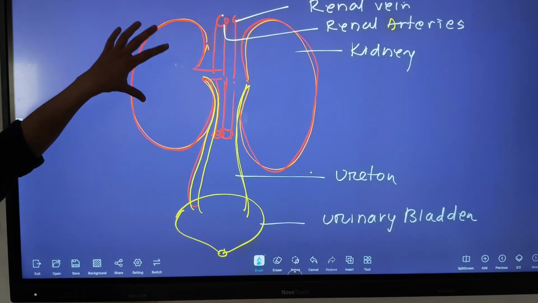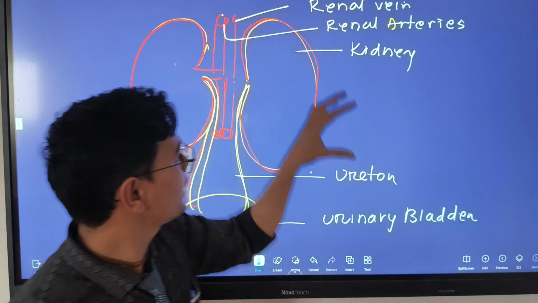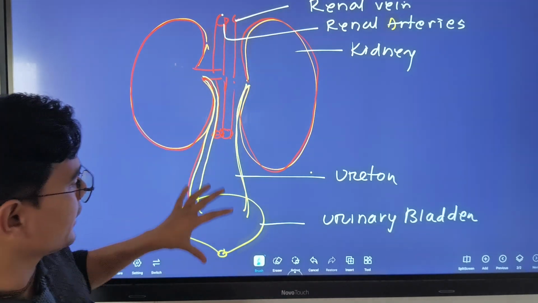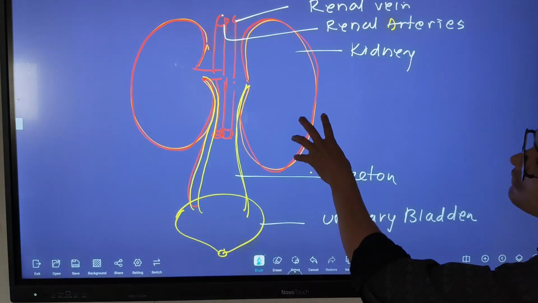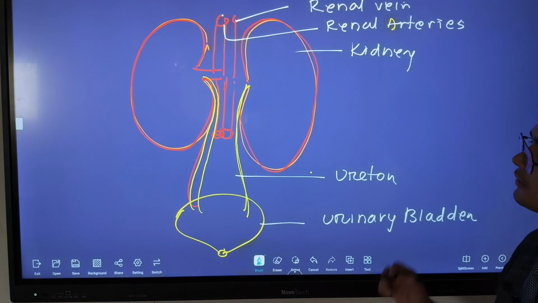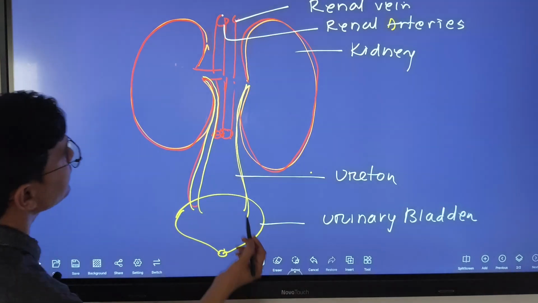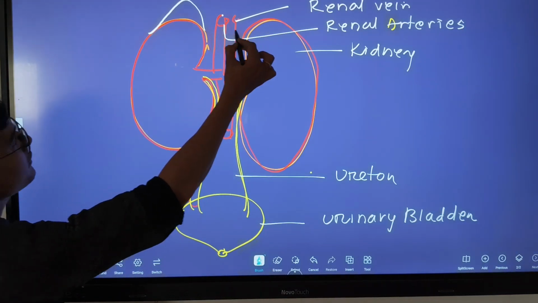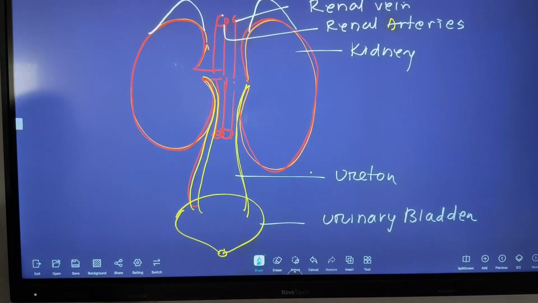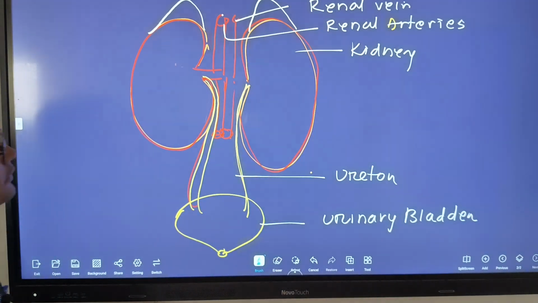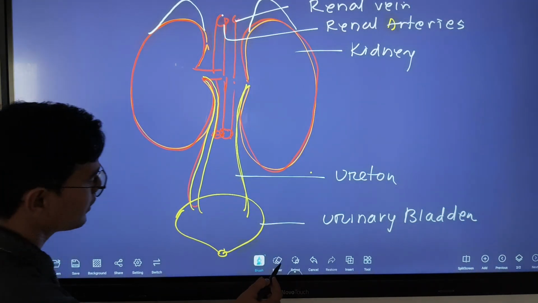Now we discuss what is present in a single kidney. The kidney is bean shaped. Here one gland is present, which secretes some hormones also.